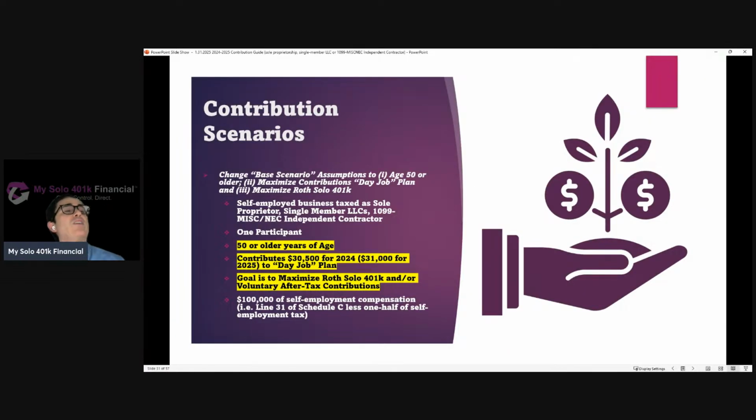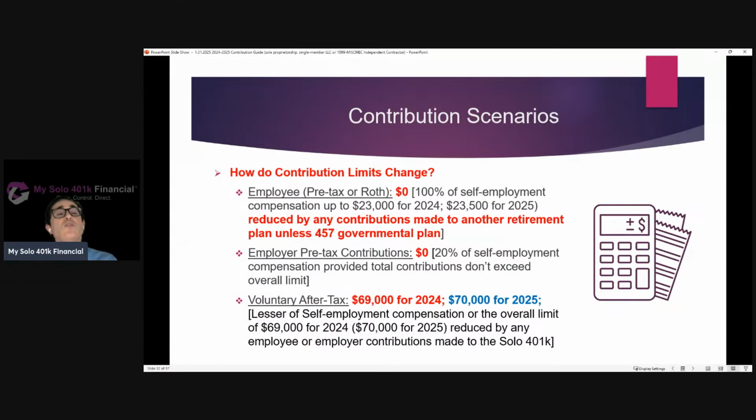So now let's go back to the base. Now we're back to being 50 or older. They've maxed out contributions to their day job plan. Again, their goal is still just to make Roth and or after-tax contributions. So this is a great illustration that you end up in the same place. They can't make employee contributions, and they're not interested in making employer contributions. They just make the full voluntary after-tax contribution.